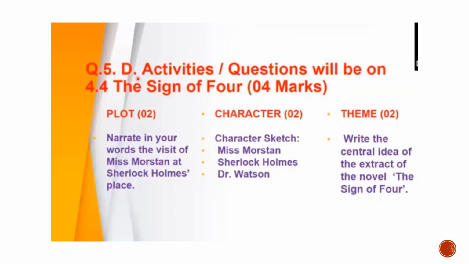Question number 5D, activities questions will be based on lesson number 4.4, The Sign of 4. Okay, again, questions will be framed on plot, character, theme, language, and setting. So this is the overall understanding of section 4 drama, the literary genre.